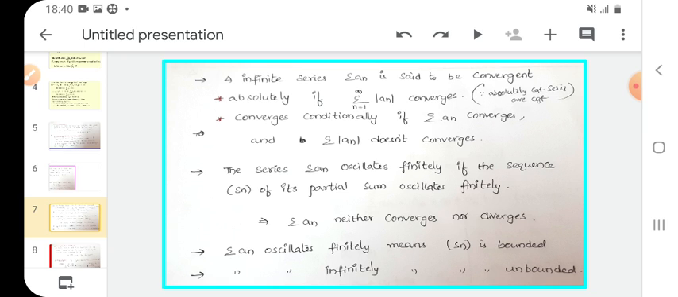It is oscillating finitely. If the series has infinite terms, that means infinite oscillating terms, what do we say? It is oscillating infinitely and also it is not bounded. That means unbounded. So many terms are there, so we can't find the lower value and upper value, that is, lower bound and upper bound. So we say it is unbounded.